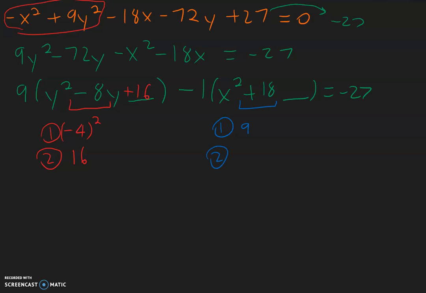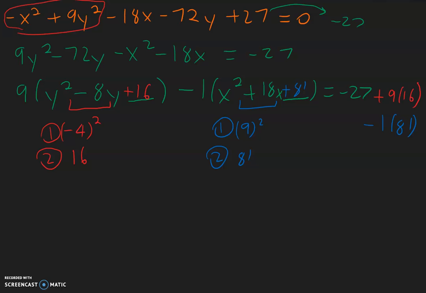And then square it, 9 times 9 is 81. So plus 81. And now, to keep the equation equal, we have to do the same thing on the right side. So we have a 9 times a 16, so we have to go plus 9 times 16 on the right side. And for the blue part that we added, we have a negative 1 multiplied with an 81. So negative 1 multiplied with 81.